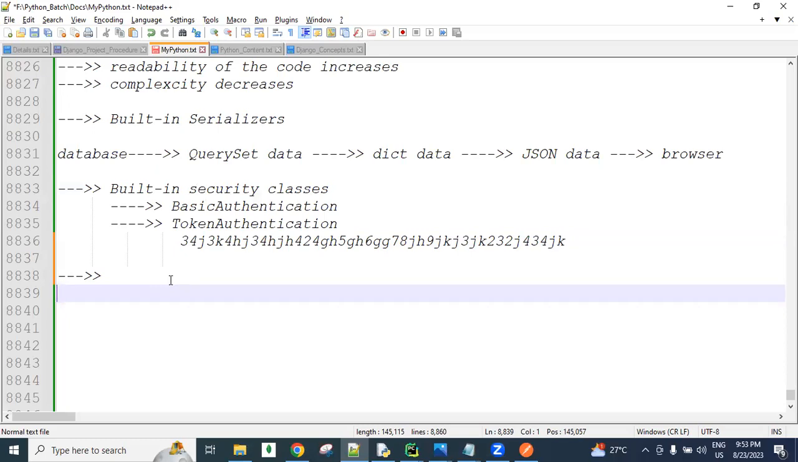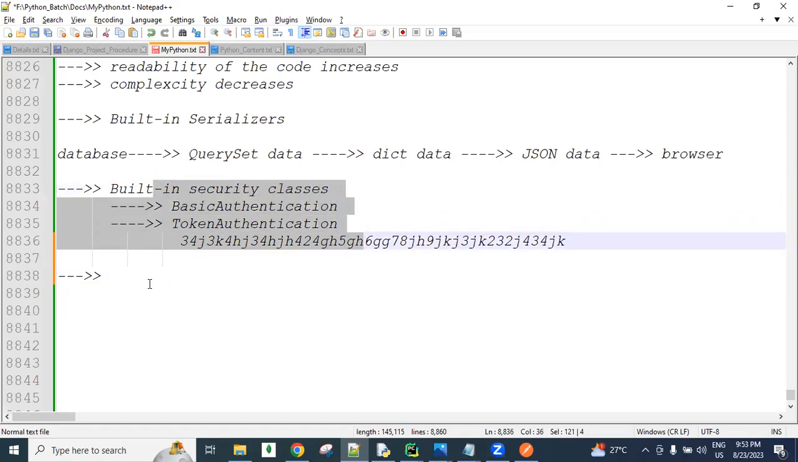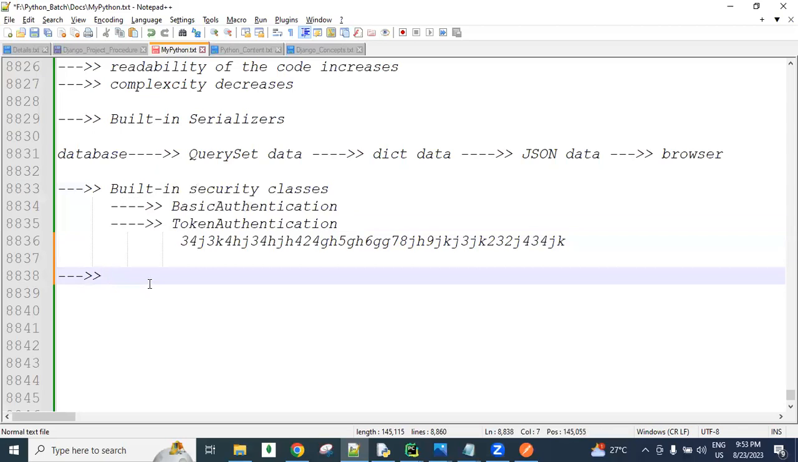We will discuss all these things later. What is the use of authentication? It provides security to our APIs and prevents illegal activities. We can control the APIs: who can do, who cannot do, what can be done, what cannot be done. Like that, we can restrict the APIs.